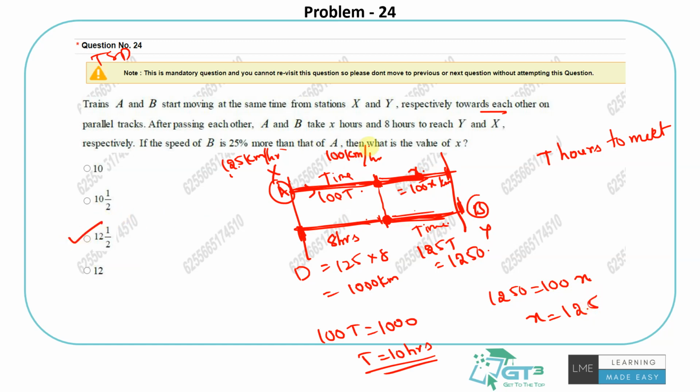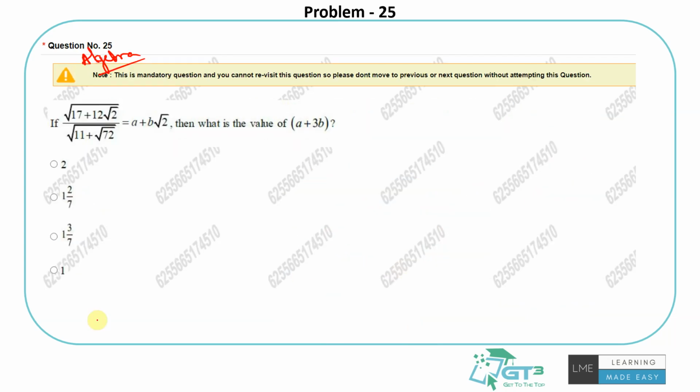Right, it's just about doing the question in two parts. So the distance traveled here in 8 hours, in X hours, in T hours, and the same distance. So these two must be same and these two must be same. That will give me the value for X. That's it. Two variables, T hours and X hours, and there are two equations for us to solve. 100t is equal to 1000, 100x is equal to 125t. The question will be simple to solve. As I said, this is an extension of algebra.